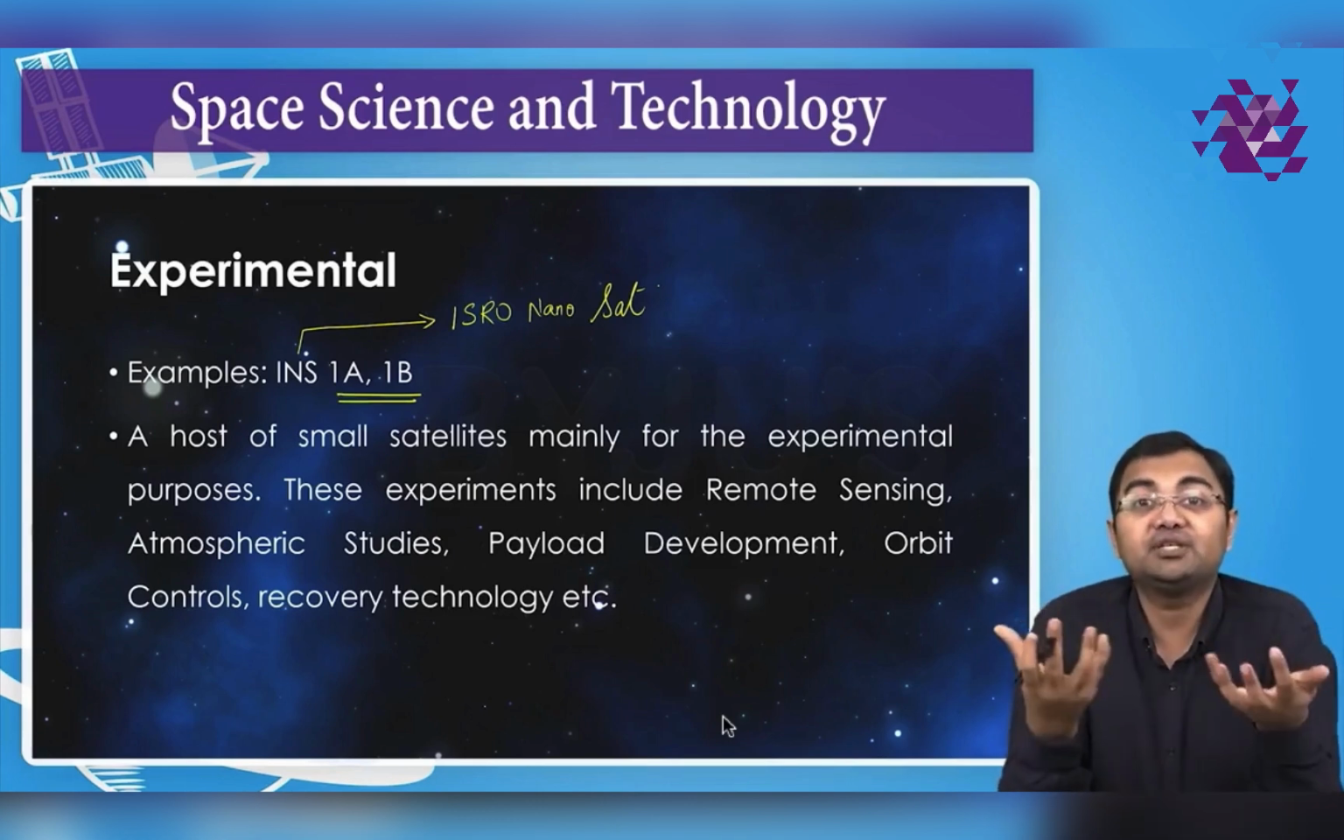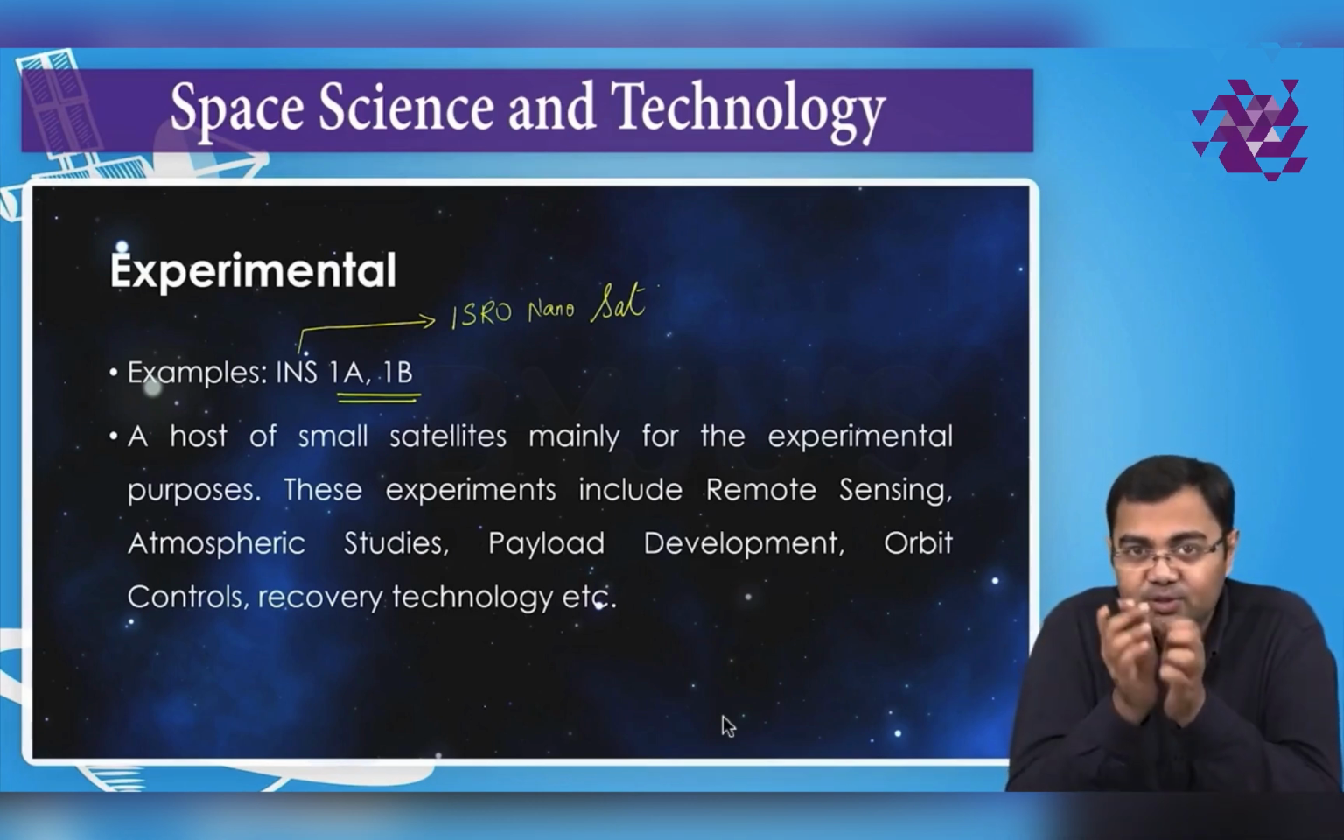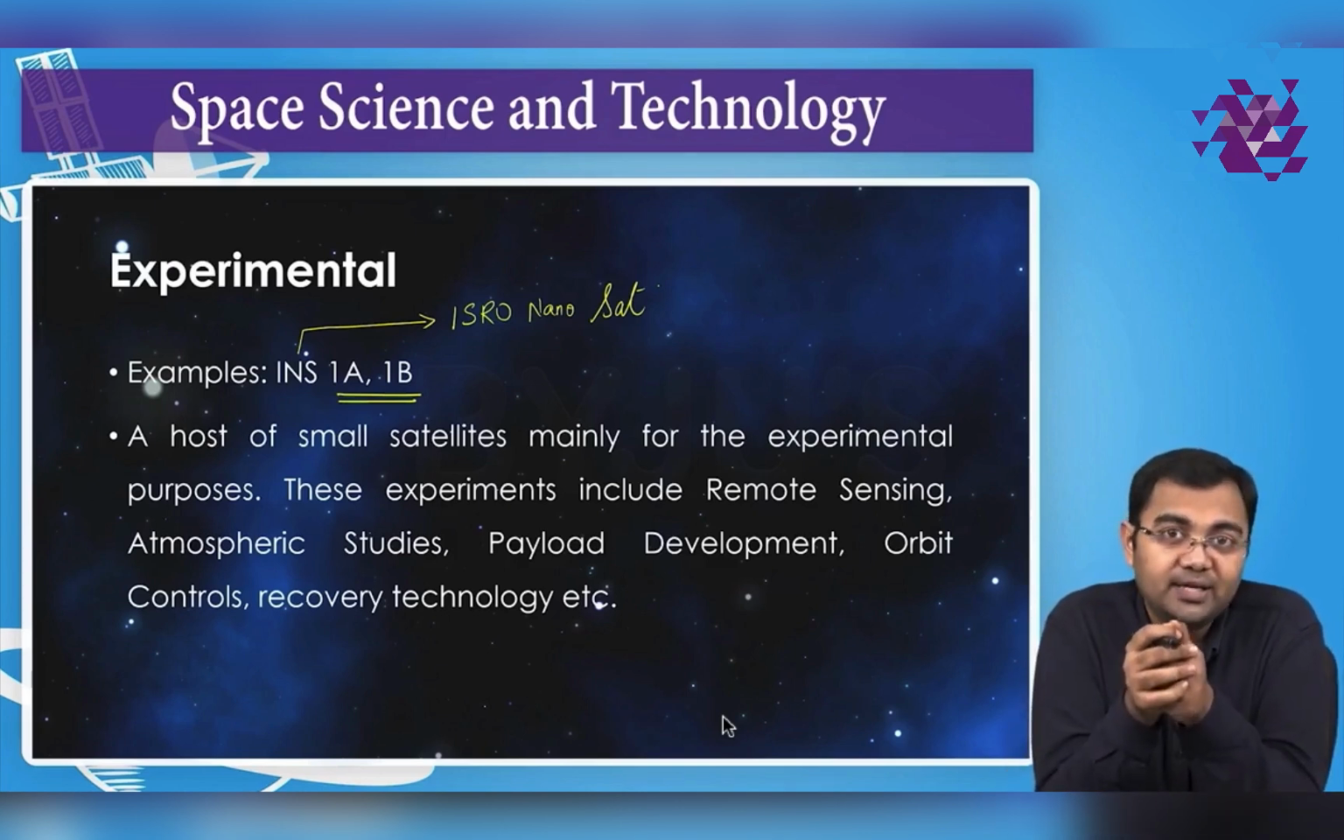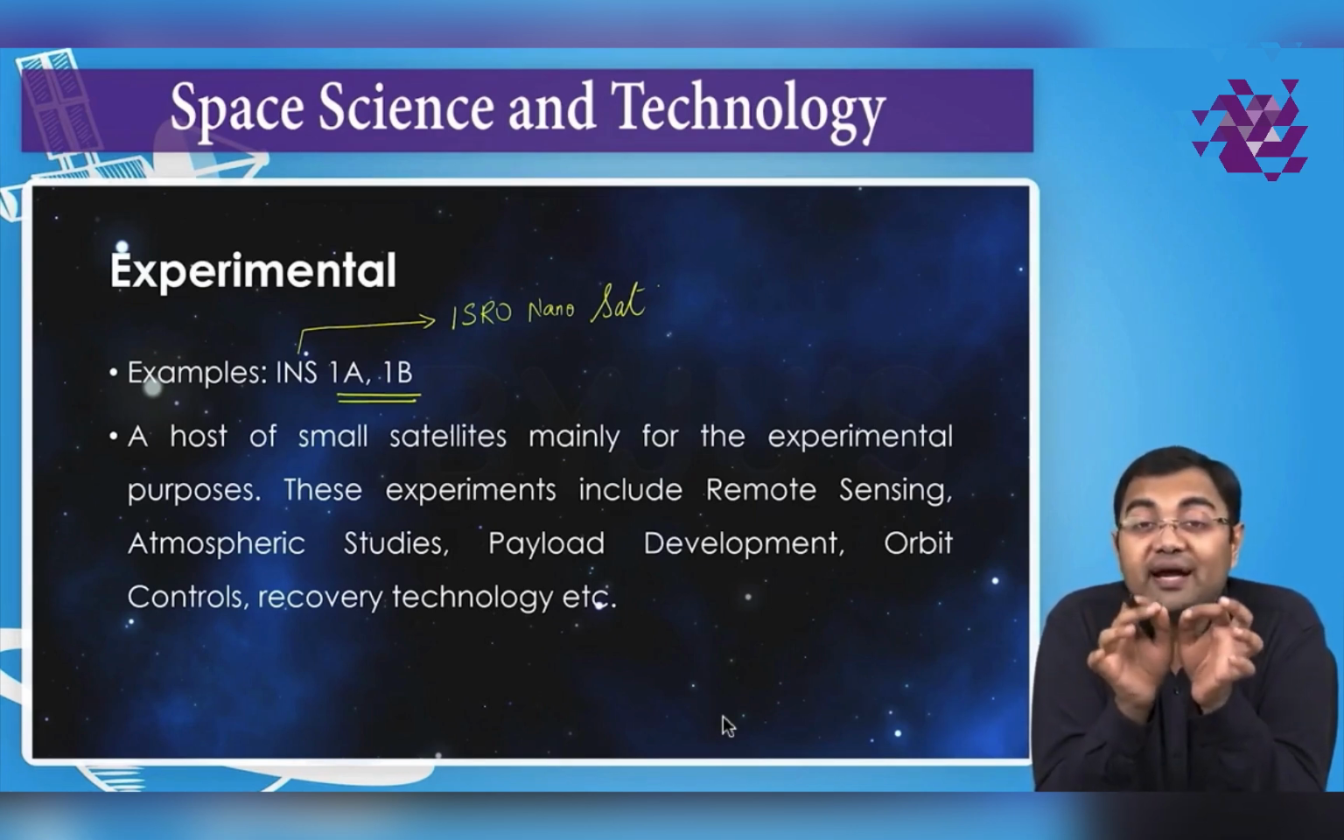So they don't want an entire mission to be launched for just an experiment. What can be done is that these nano satellites, small satellites, can be launched along with a particular launch that is being done by ISRO. For example, when the first two satellites INS-1A and INS-1B were launched back in 2017, a total of 104 satellites were launched then.